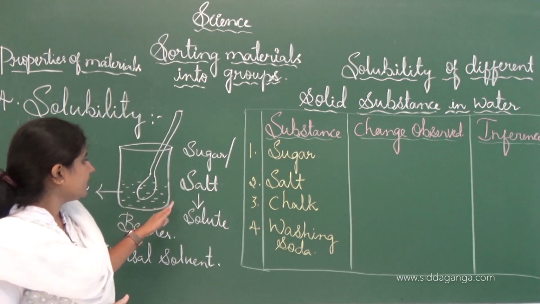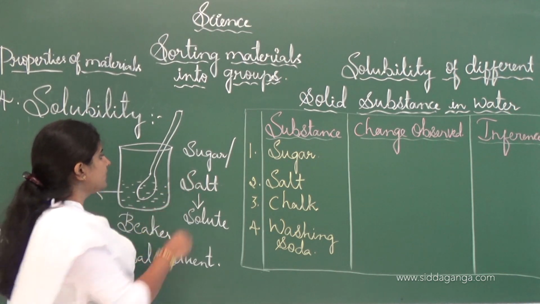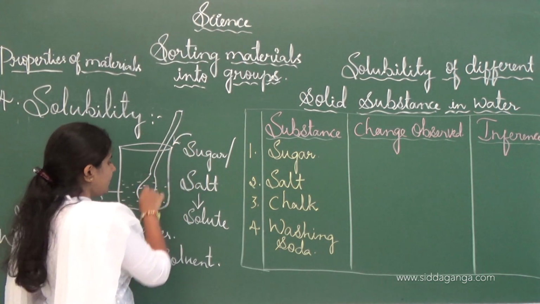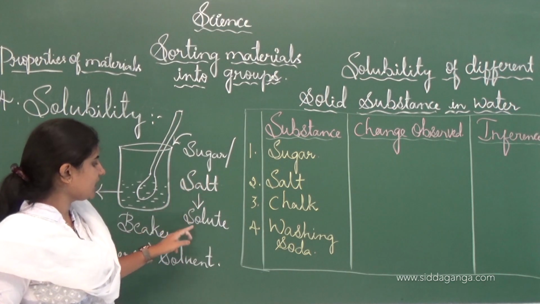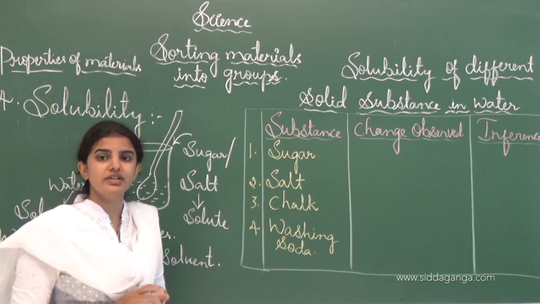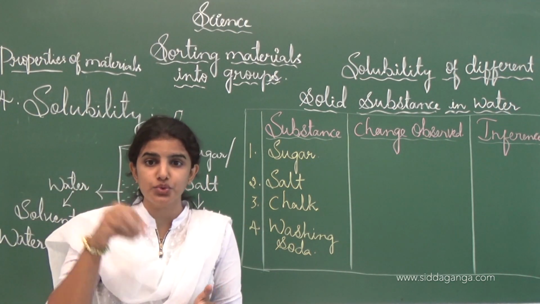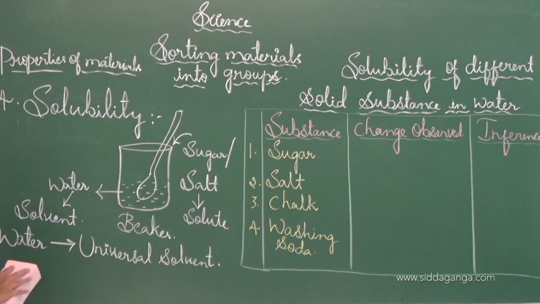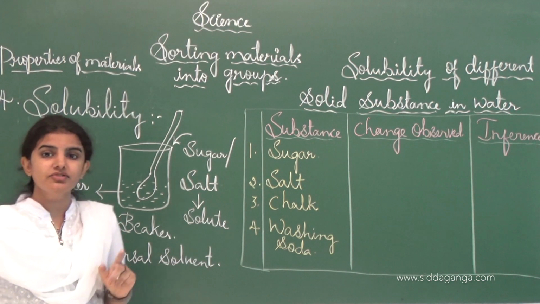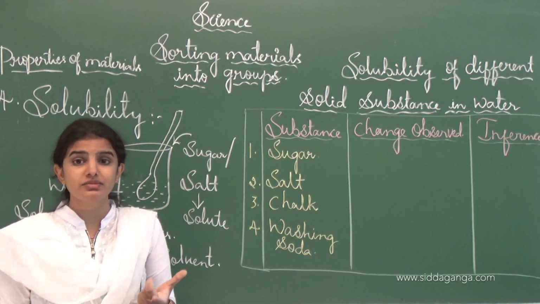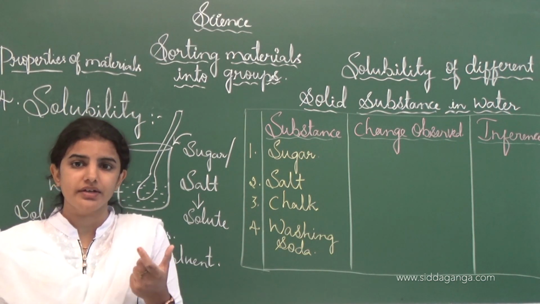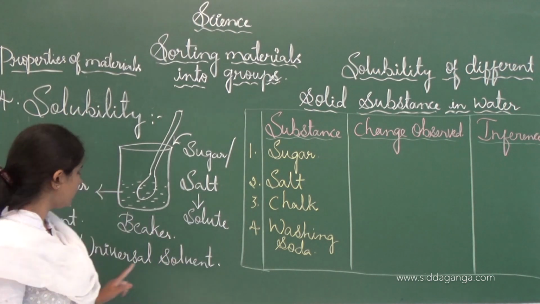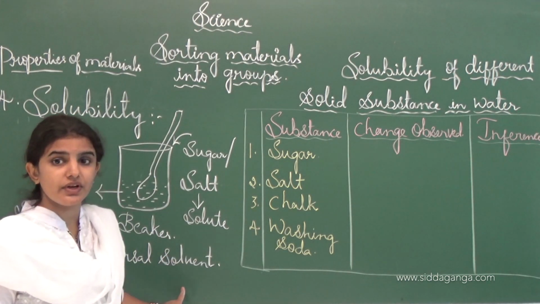See, here sugar and the salt which we added, sugar and salt we call as a solute. Solute is nothing but the substance which is added to the water. And the water acts as a solvent because it dissolves many more substances, and that's why water is also called as universal solvent. It is a very important point.